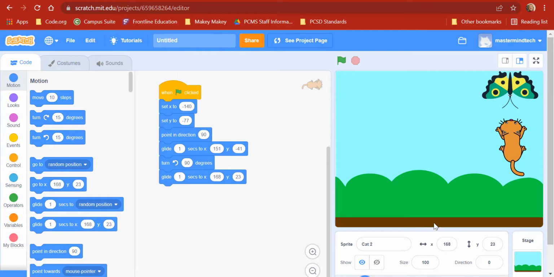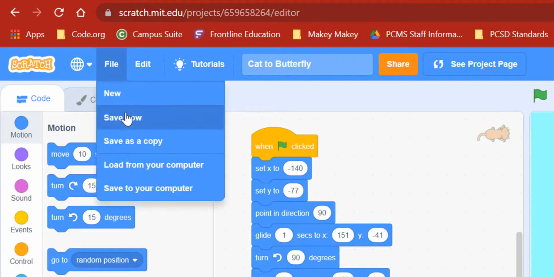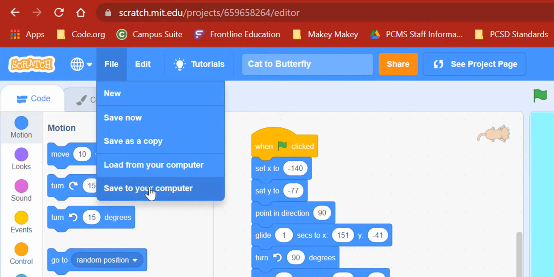And you are now going to submit your file, so I have the opportunity to show you a few other things. One is you want to give it an appropriate title. So Untitled doesn't tell me what that program was about. We'll name it appropriately. I'm going to call this Cat to Butterfly. And I have to save to make sure that all of my new changes are kept. So I go to File and Save Now. And you need to submit your programs when you're done with them, including this one. So I'm going to say File and Save to your computer.